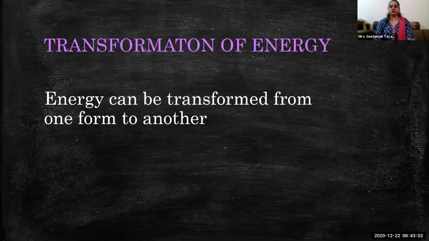It is constant in this universe. If we are getting any light energy, that means some other sort of energy has been converted into this light energy. We cannot generate any energy; only previously present energy gets converted into the present form of energy.